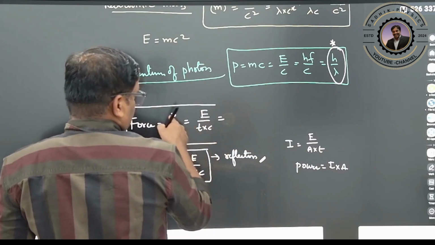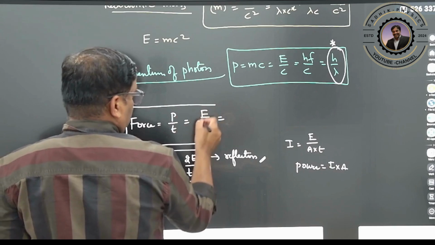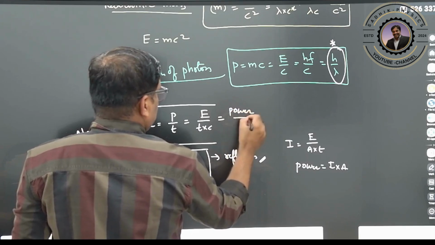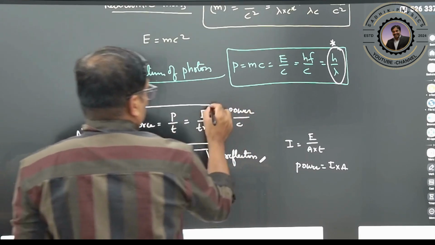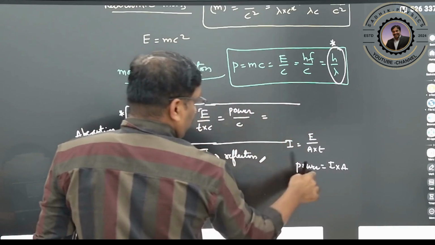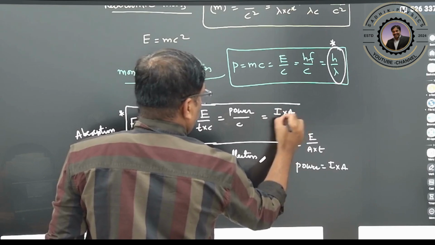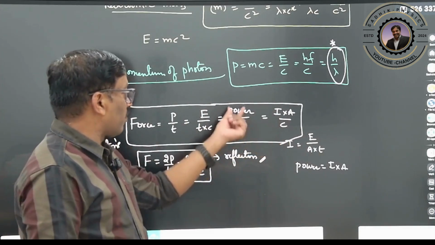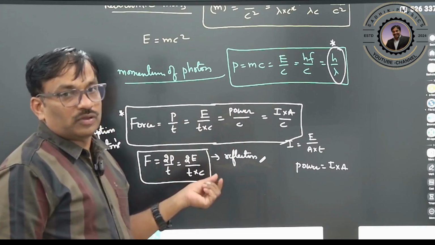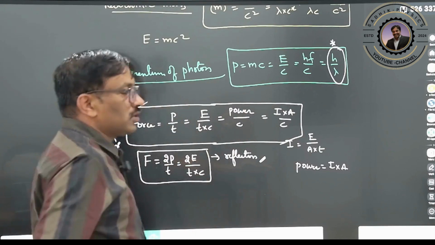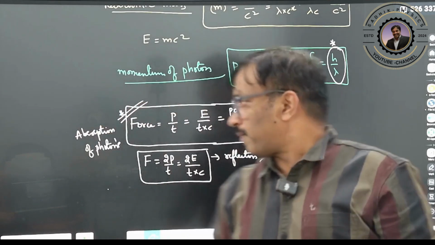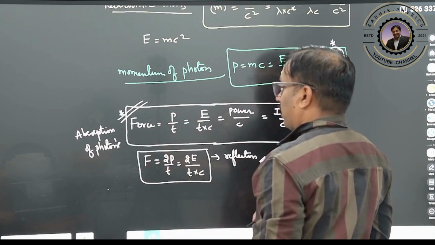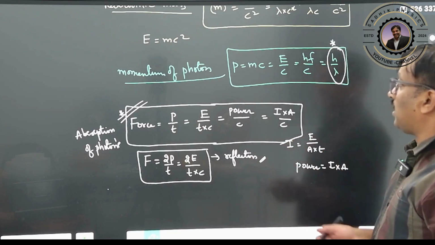Energy by time is nothing but power, right? So you can write force as power by C, and power can be written as intensity into area by C. Clear? Intensity into area by C, or power by C, or momentum by time. So these all are nothing but force formulas. So don't confuse onto this. This is for absorption, this is for your complete reflection. These all are slightly interlinked formulas.